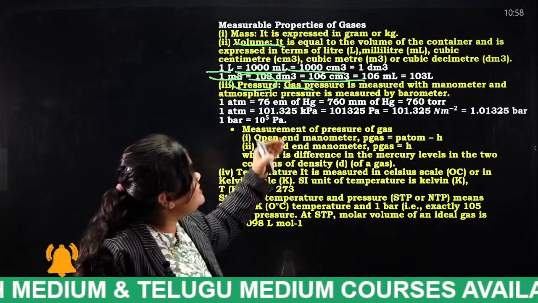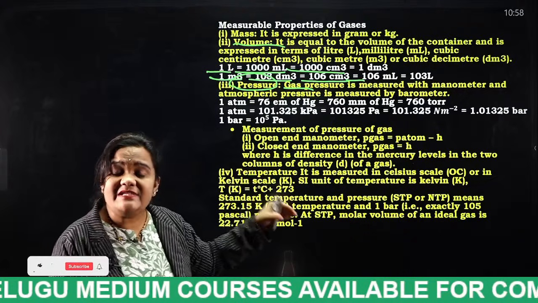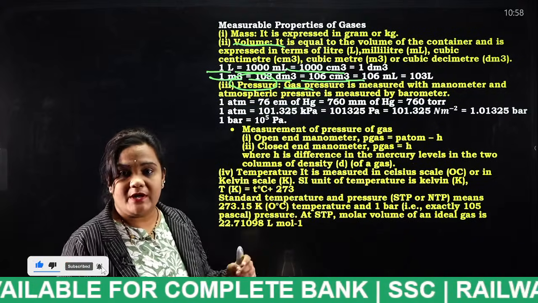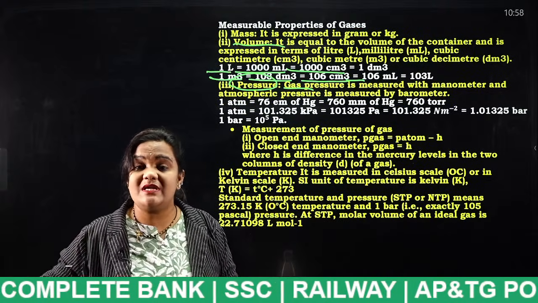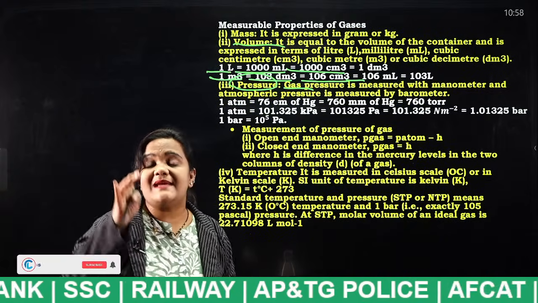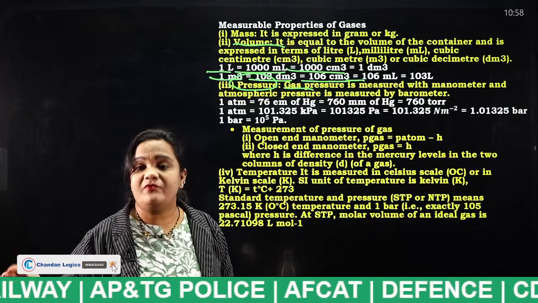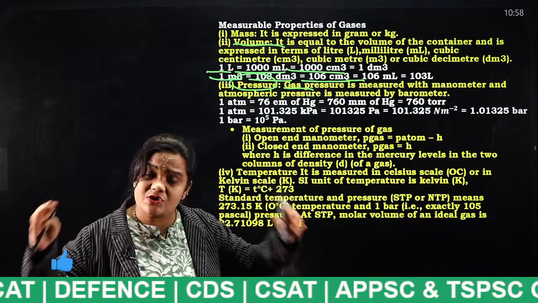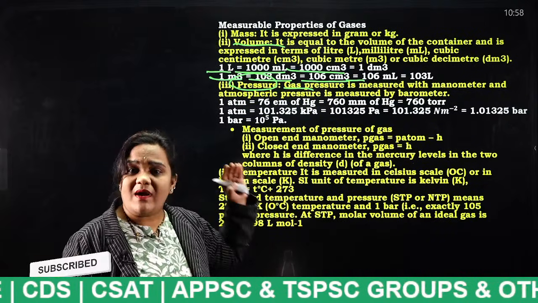How is the gaseous pressure measured? The gaseous pressure is measured with a manometer. Remember, very, very important. Atmospheric pressure is measured with the help of a barometer, and gaseous pressure is measured with the help of a manometer. What is the difference actually? The atmosphere consists of many gases. So what is this gas?